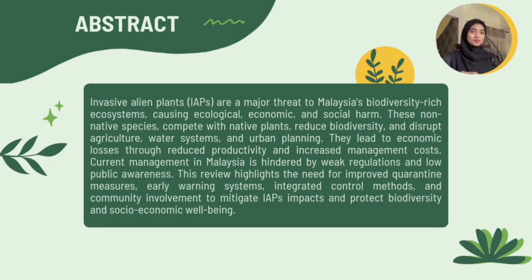Invasive alien species like Mimosa pigra and Parthenium hysterophorus compete for habitat space with native species. This competition leads to reduced biodiversity and disrupts ecosystem processes. The introduction of these species can alter the structure and function of local ecosystems. Invasive alien plants adversely affect agriculture and water systems through reduced agricultural productivity due to competition for resources and increased management costs for farmers dealing with invasive species. Economic losses have been substantial, affecting food security and local economies.